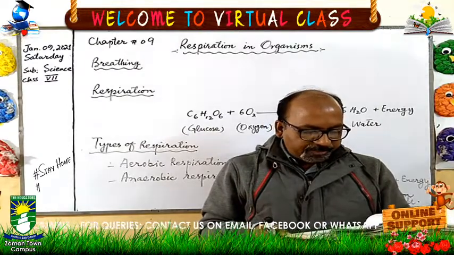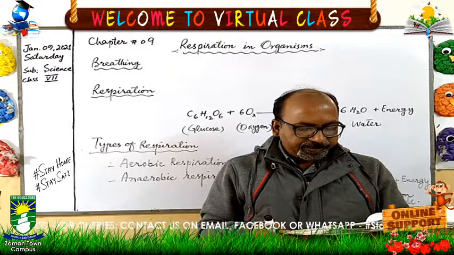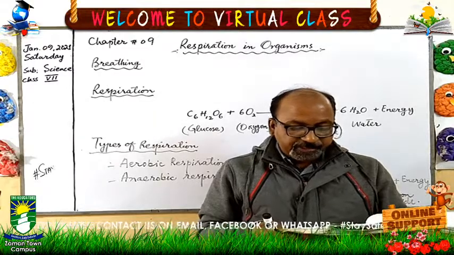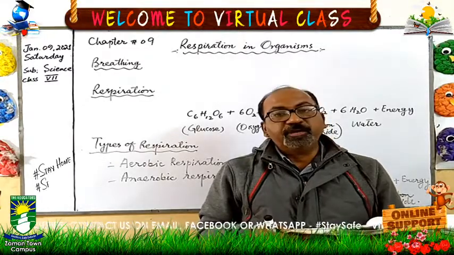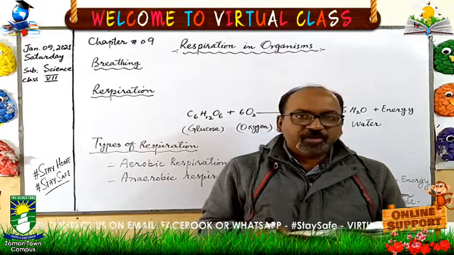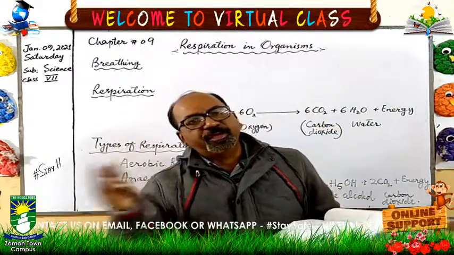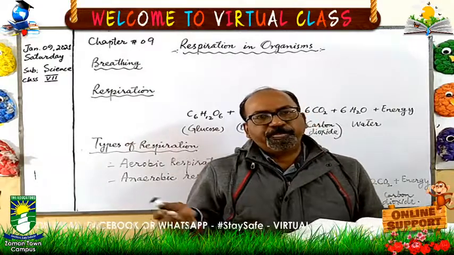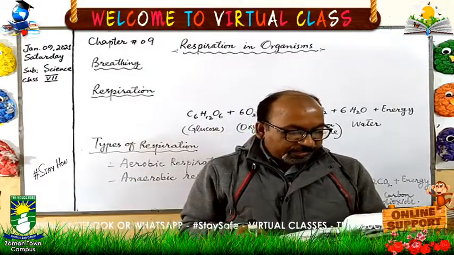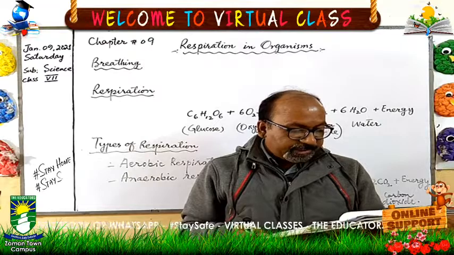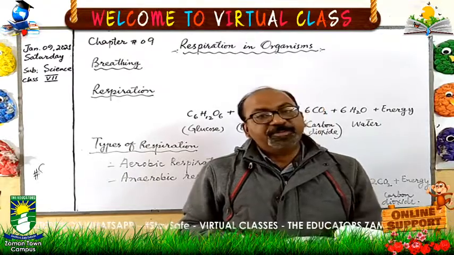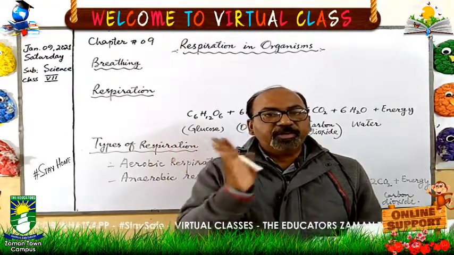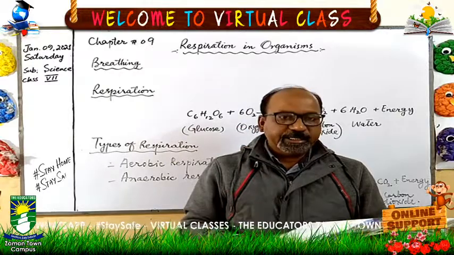On an average, an adult human being at rest, when we are not doing physical work, when we are not doing exercise, when we are not running, has a breathing rate of 15 to 18 times a minute. Means in 1 minute we breathe 15 to 18 times.